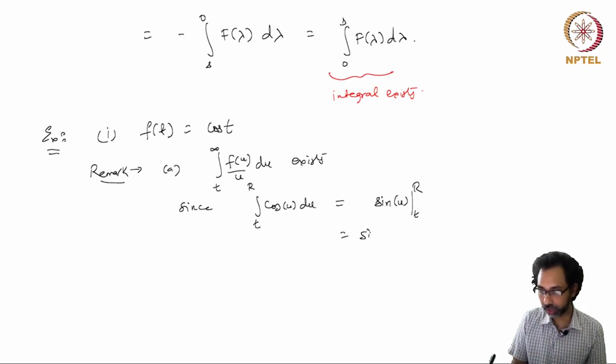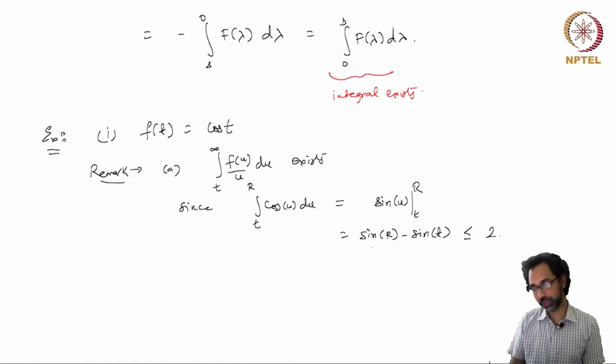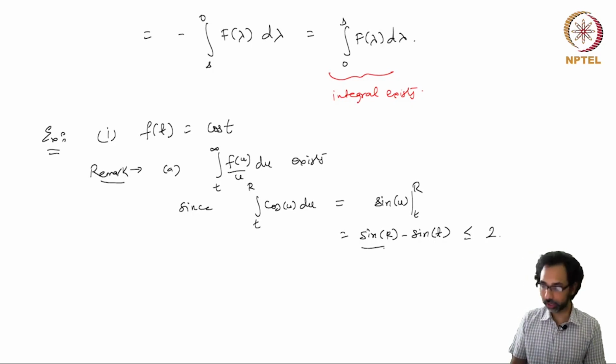So this is sin r minus sin t, and this is bounded above by 2, because the first term is bounded above by 1 and the second term is bounded below by minus 1. So this difference is bounded above by 2, and so this integral exists as an improper Riemann integral.